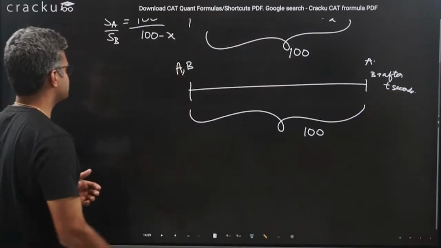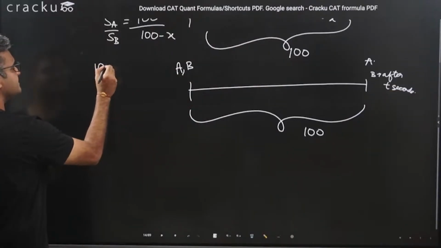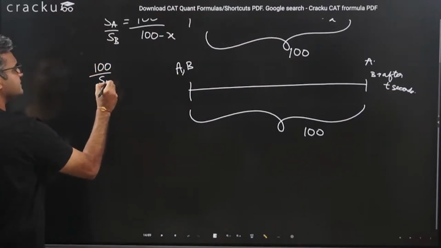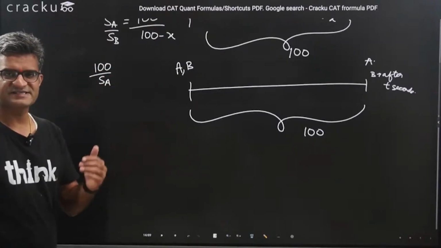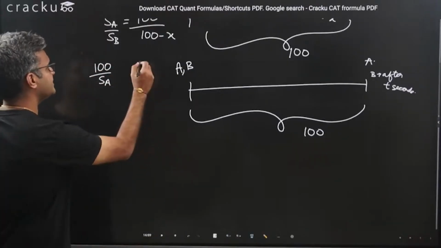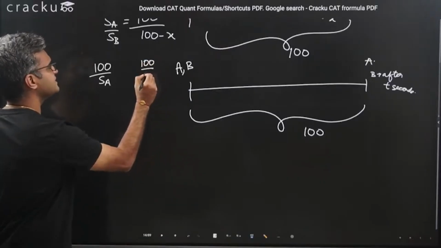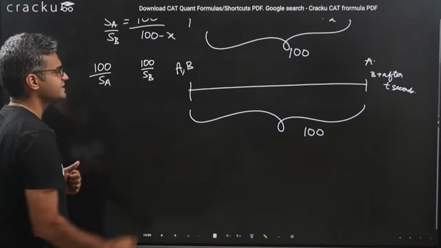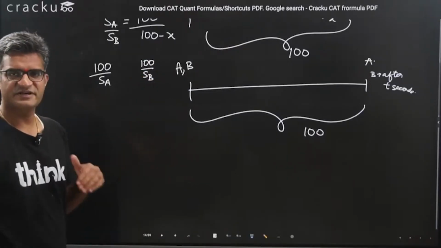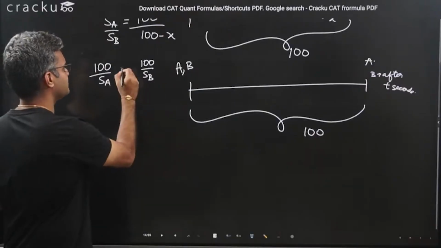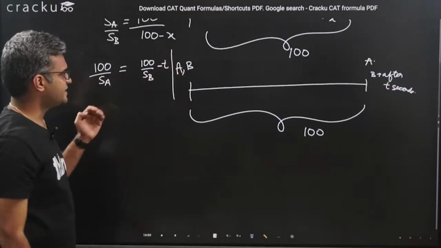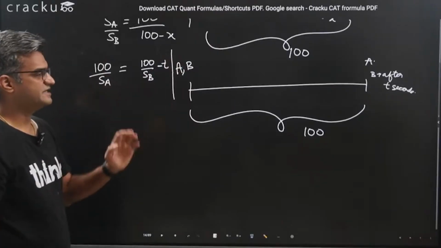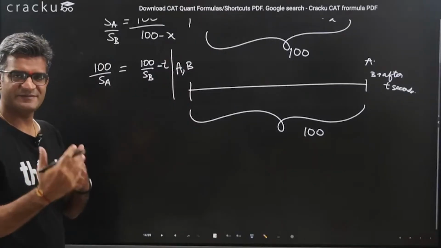What this would imply is 100 divided by SA is the time taken by A. 100 is the distance, SA is the speed of A. 100 divided by SB is the time taken by B. 100 is the distance, SB is the speed of B. But B took T seconds more. So 100 by SA is equal to 100 by SB minus T. This is another way in which we represent the same race.